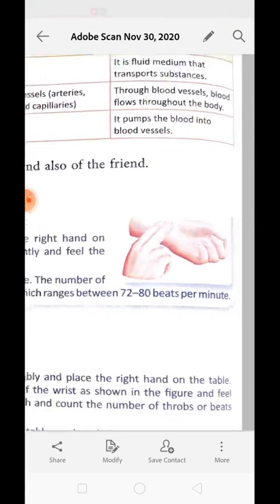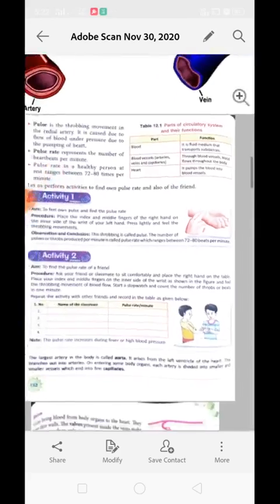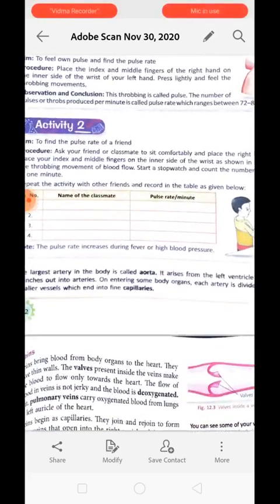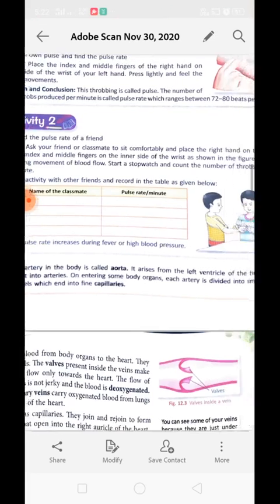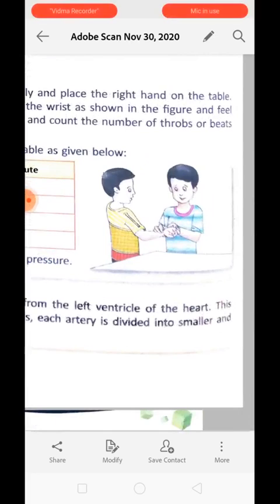Now, in activity 2, you are supposed to find out the pulse rate of your friends. Right now, in the corona period, you can, of course, try it with your family members.